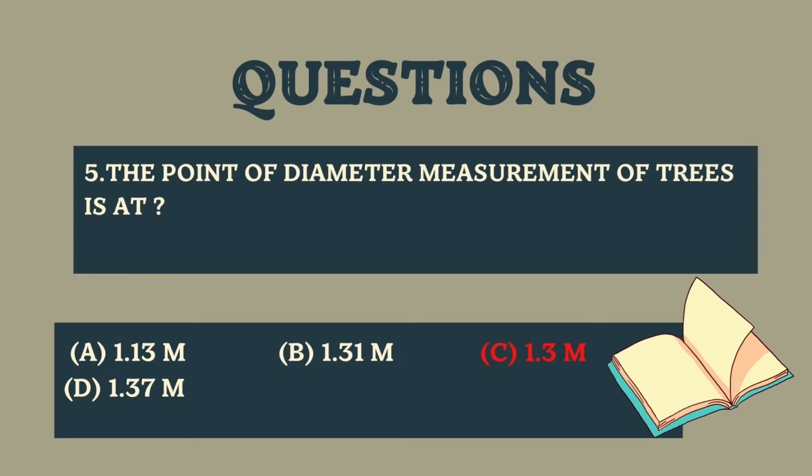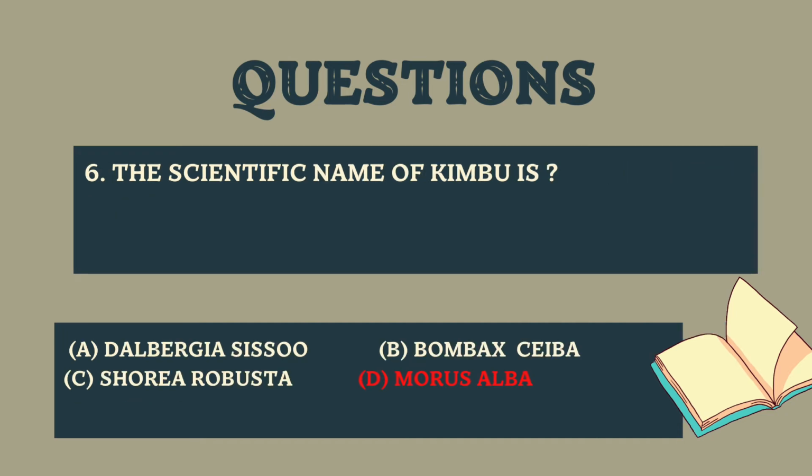And here the fifth question is the point of diameter measurement of trees is at, and here option is 1.13 meter, 1.31 meter, 1.3 meter and 1.37 meter. And in Nepal, DBH is measured at 1.3 meter, and in India it is measured at 1.37 meter. DBH is standard for measuring trees. It refers to the tree diameter measured at 1.3 meter above ground.